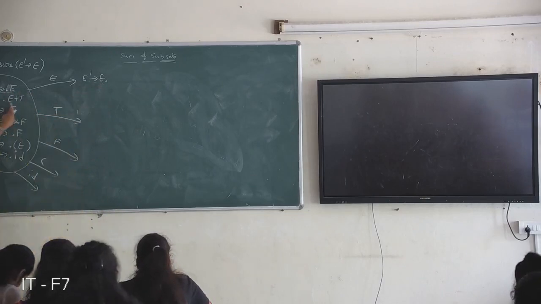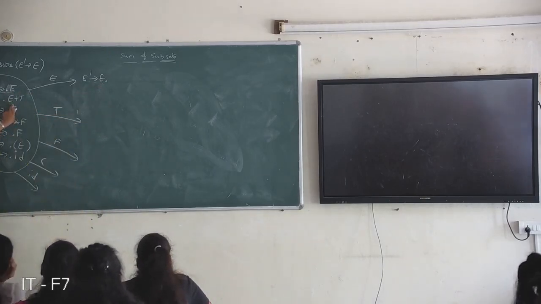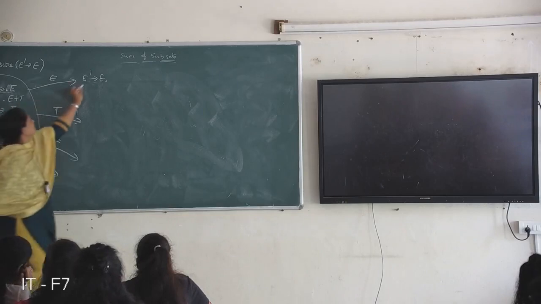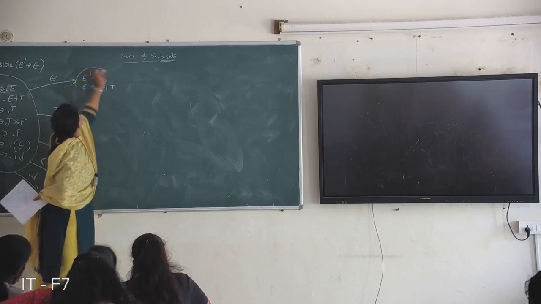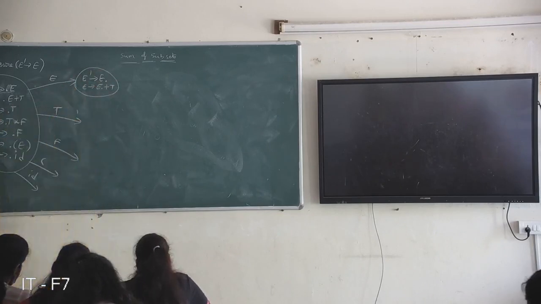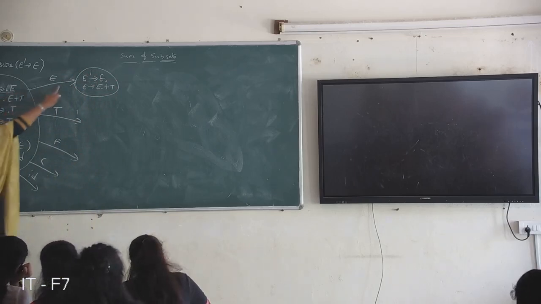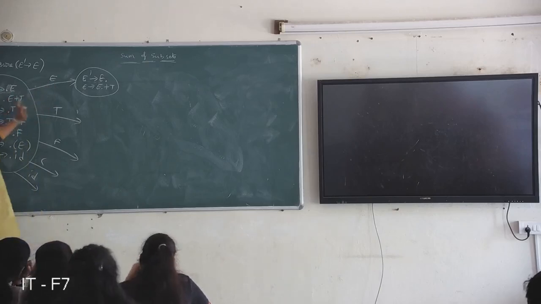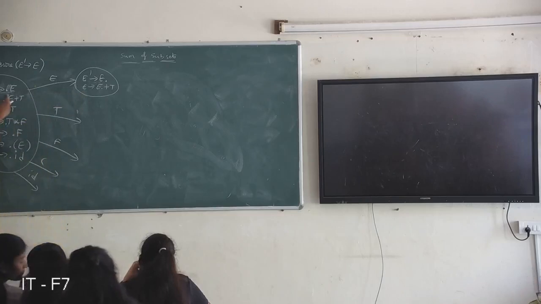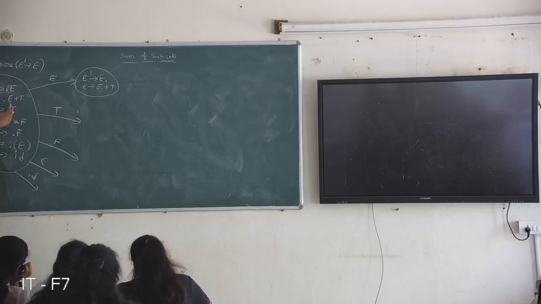Here also, E is there after the dot, so you can also consider that production here: E derives E dot plus T. After the dot, if we are performing E transitions, just check which productions have E after the dot. Only these productions contain E after the dot. So we move the dot from before to after, and we get E dash derives E dot here, and here E derives E dot plus T.